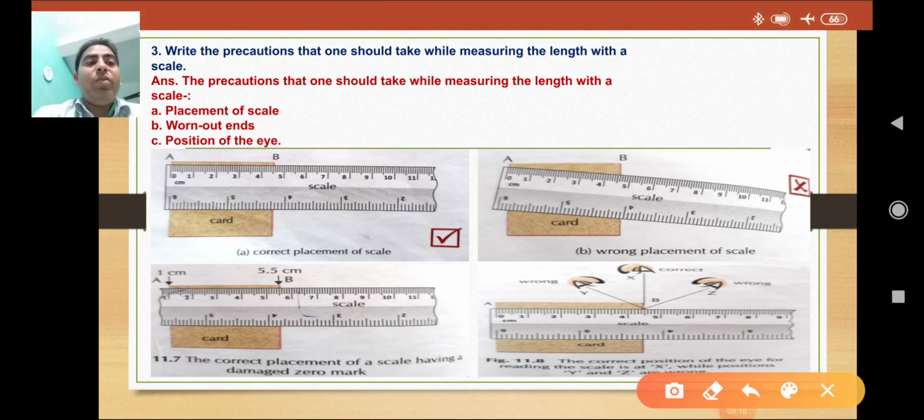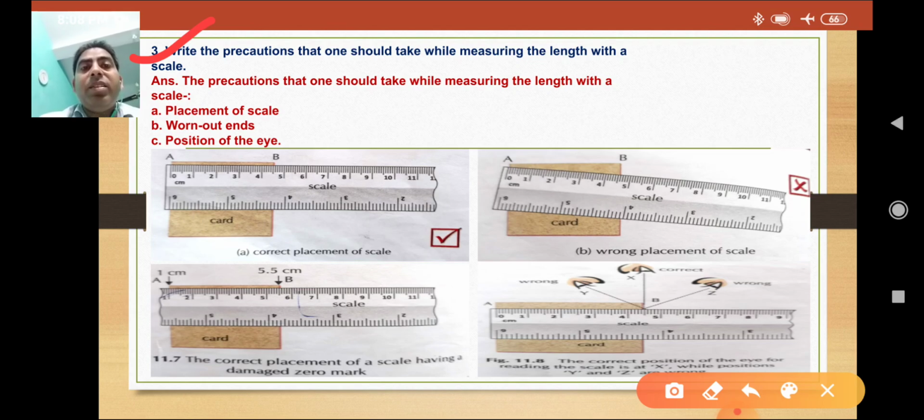Now the question comes: write the precautions that one should take while measuring length with a scale. First of all, how do we measure the length of an object?